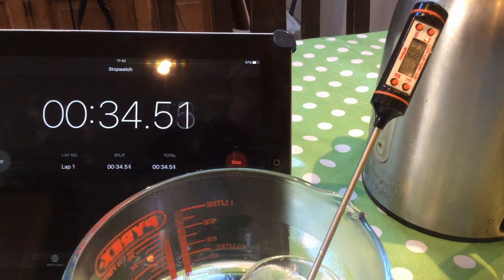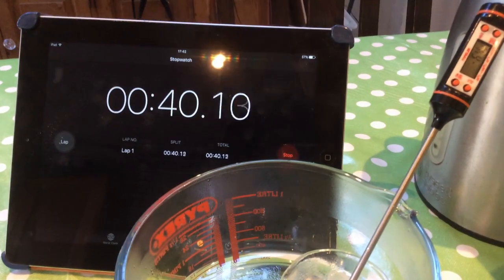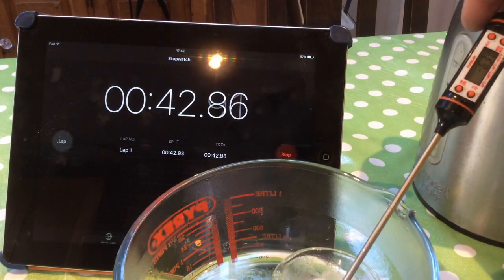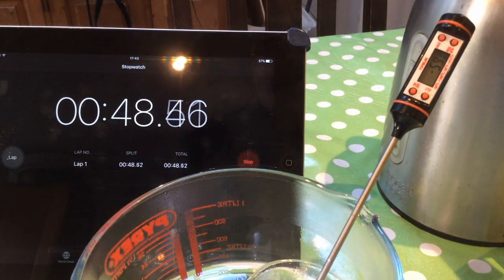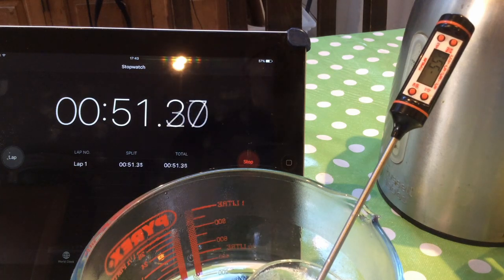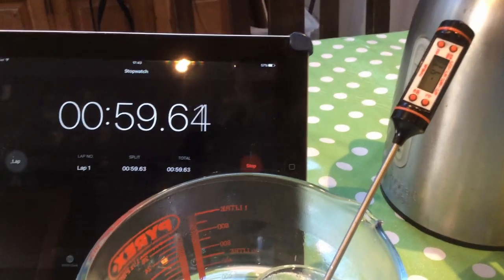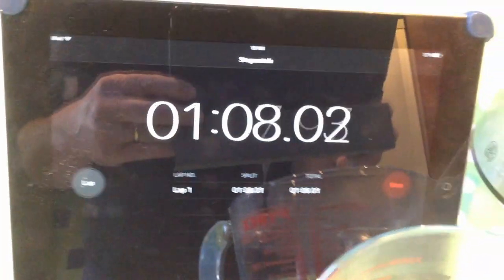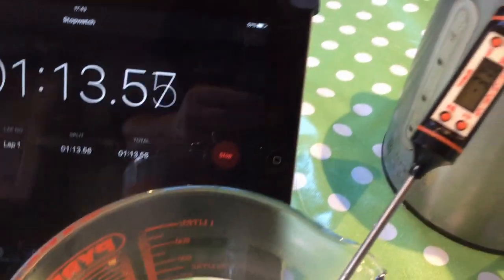Just move that so we can see. -6.8, 6.7. -6.3 after 45 seconds. It's now going down to -5.5. 52 seconds, -5. Let's have a little look here. So you can see I've got ice in there still. That's the time, that's the temperature, -3.9. So we can plot a little graph of this.